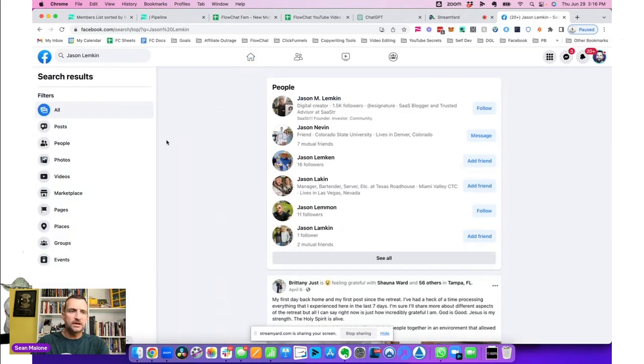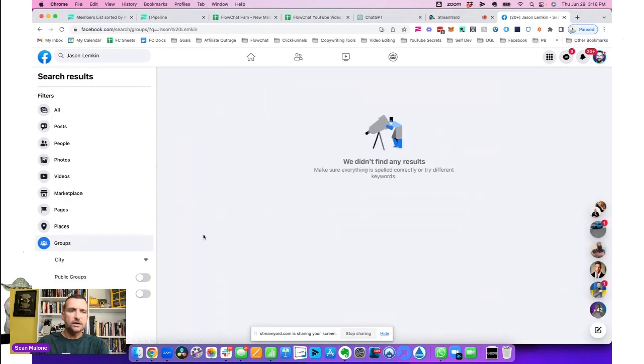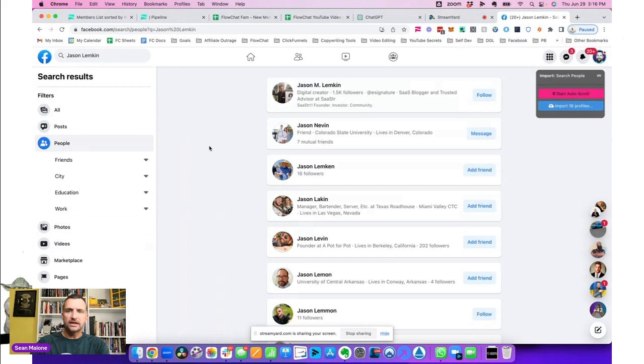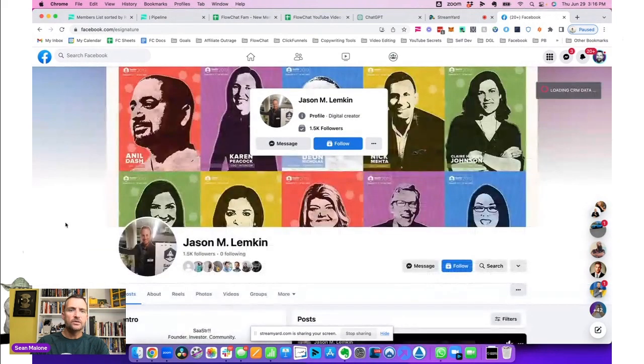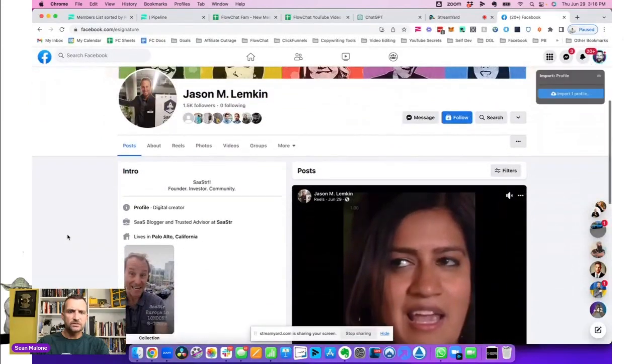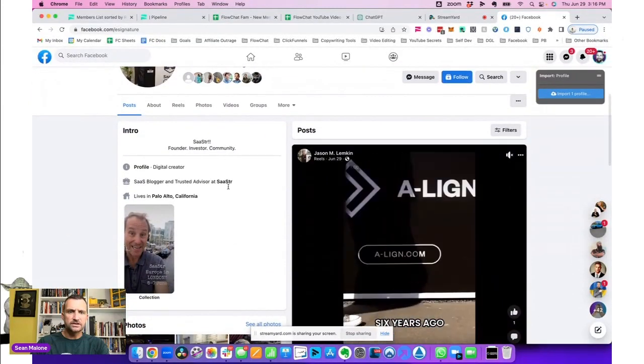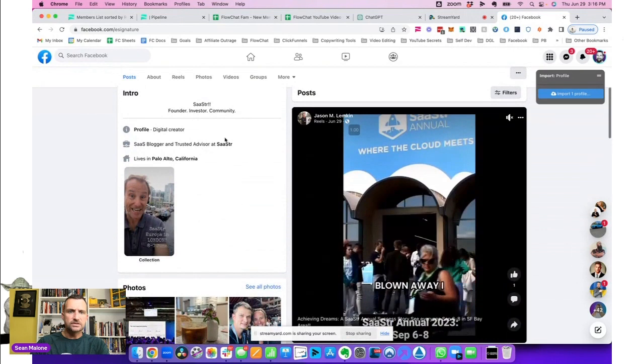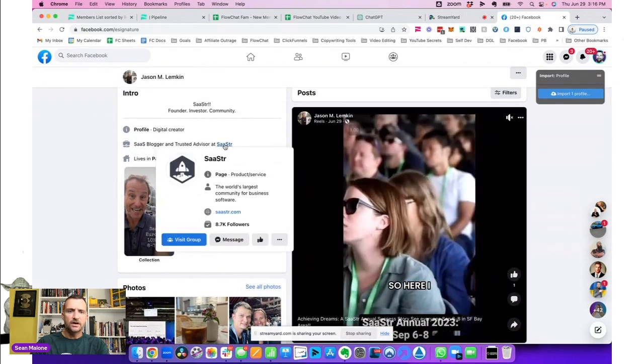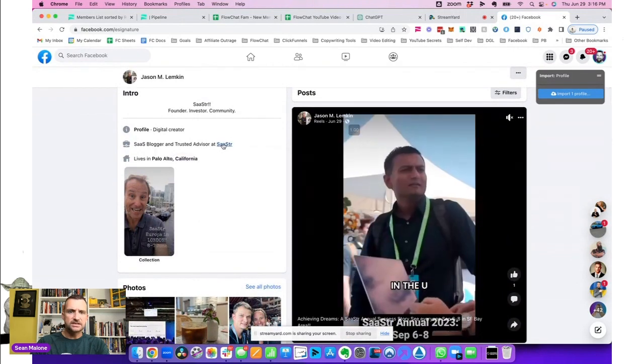I'm going to click on the groups tab on the left-hand side, and it says he doesn't have a group on Facebook. That's okay, no problem. Let's go back and check it out. Let's see what he's got to say. If we go to his page, I know he's got a group somewhere around here. He's got his own founder, investor, and community. Where is a trusted advisor at SaaStr? That's another page. Oh, it says SaaStr has a group.